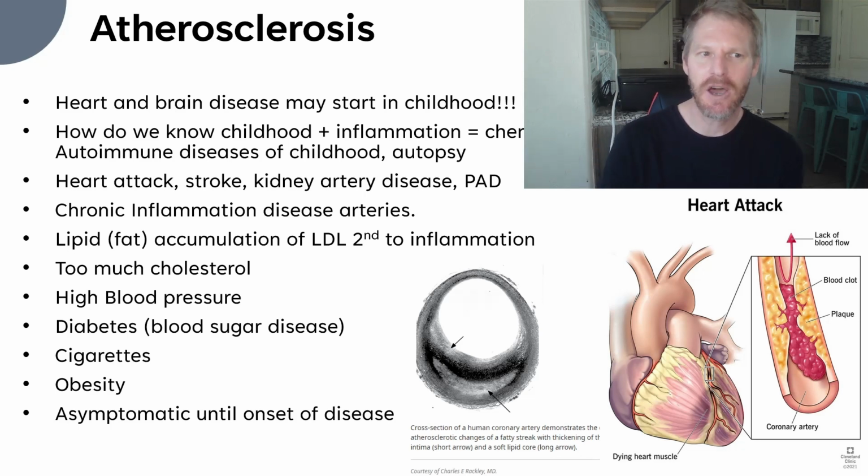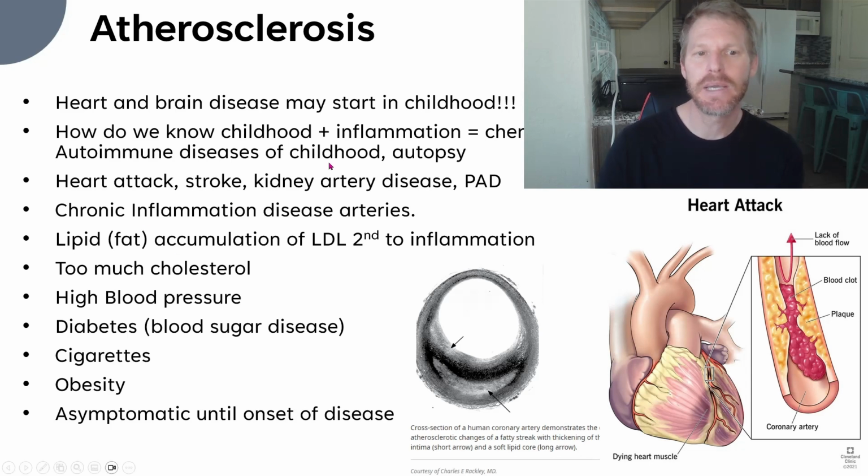So what diseases does this cause? Well, stroke and heart attack kill more than 50% of people that end up with the disease, typically over 65 years old. What's interesting about this is data shows it starts in childhood. Yeah, that's right, childhood. So how do we know this?